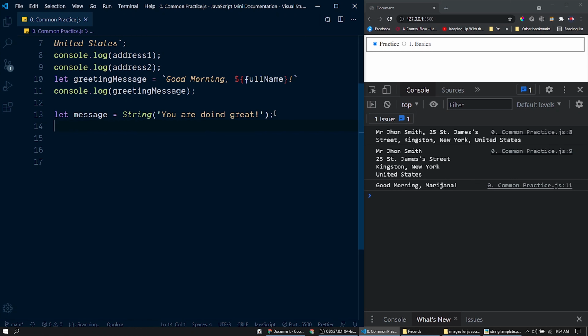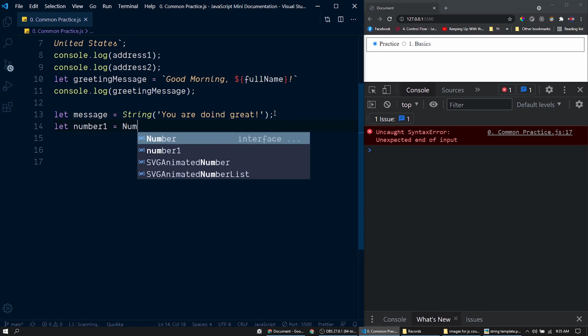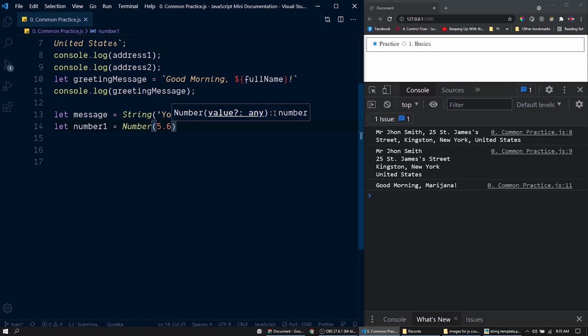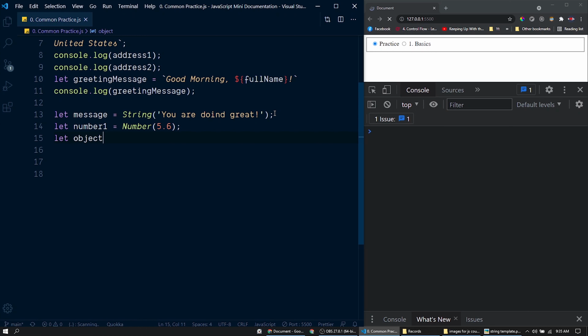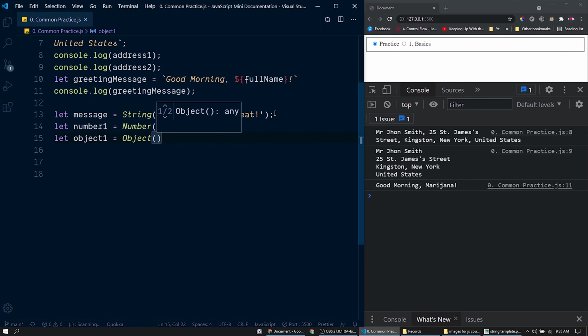For example, if you want to assign a number to this variable, you could use the datatype function Number. Inside that we can pass the value. So for all data types, there is a standard function for generating a value of its type. For example, you can generate an object with its type function. So it looks like this, Object. Inside that we can pass the object directly.